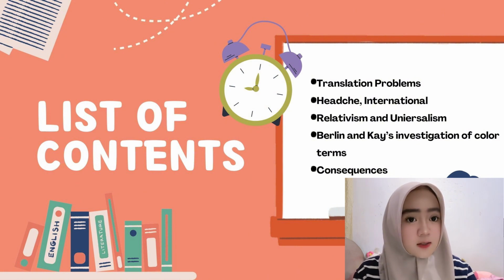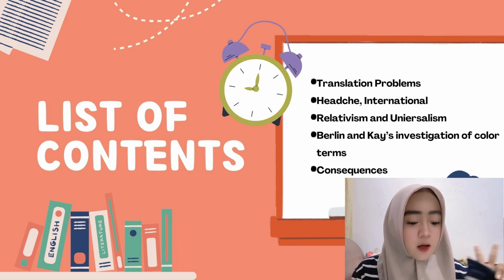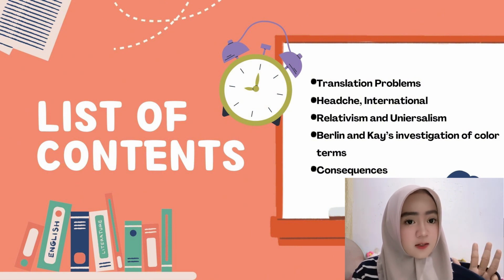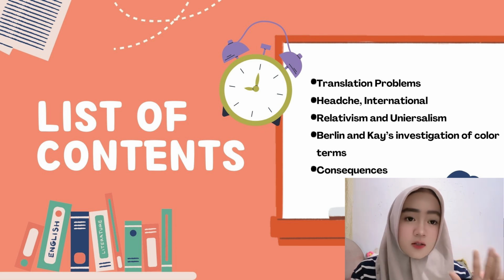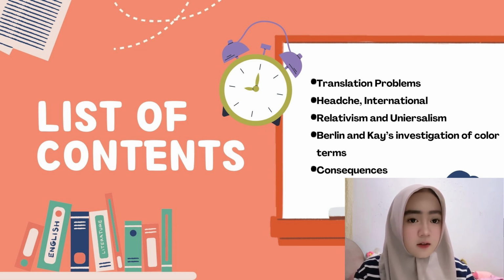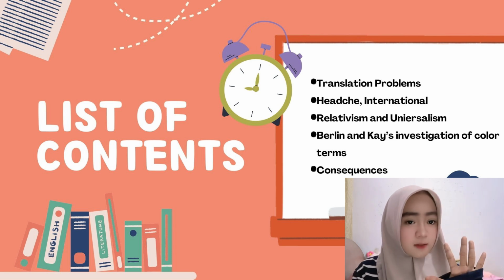The first one is translation problems. The second one is headache international. The third one is relativism. The next one is Berlin and Kay's investigation of color terms, and the last one is consequences. There are 5 lists of content.